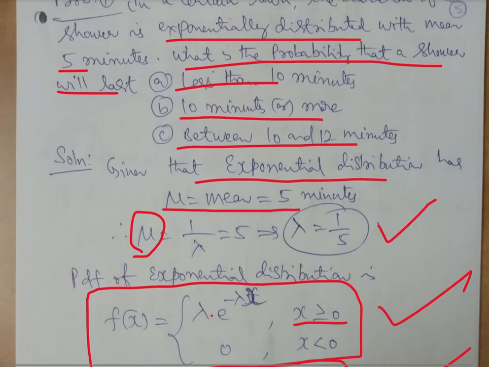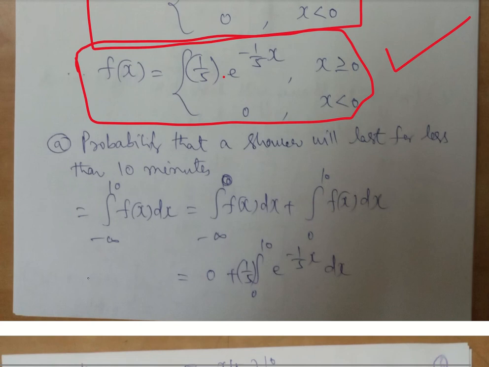Now what is supposed to be calculated? x is less than 10 minutes. All this time we used to take sigma, or we used to take the value of p of x directly. Now we have to do the integration, because it is a formula based on the continuous distribution. So the integration of the actual function is from minus infinity to plus infinity.